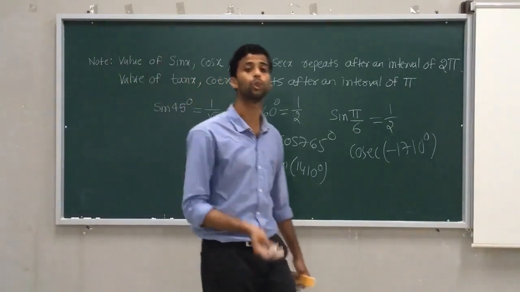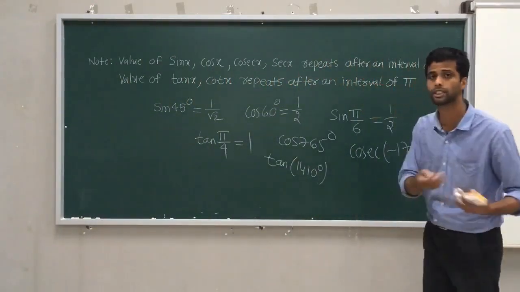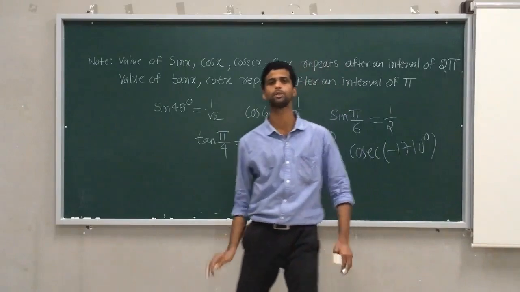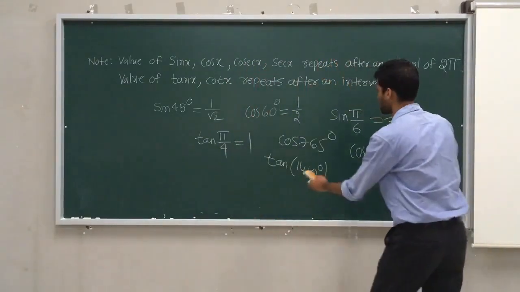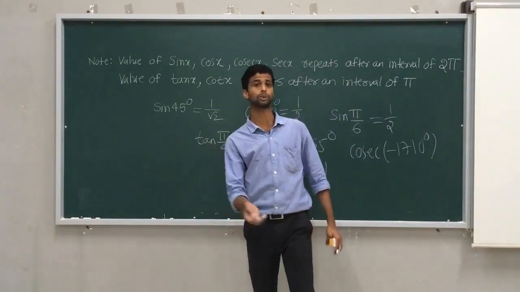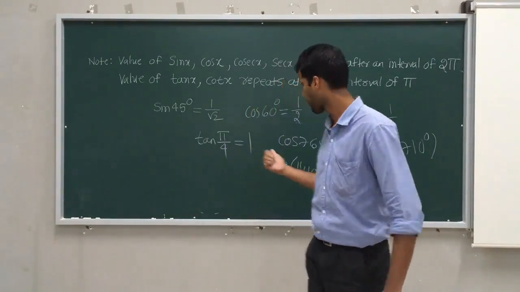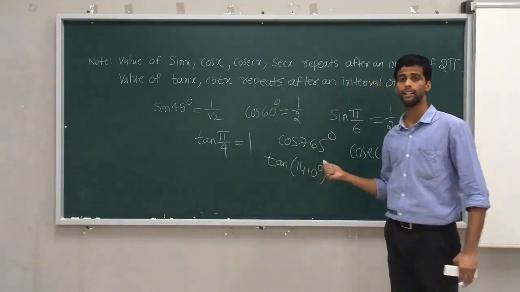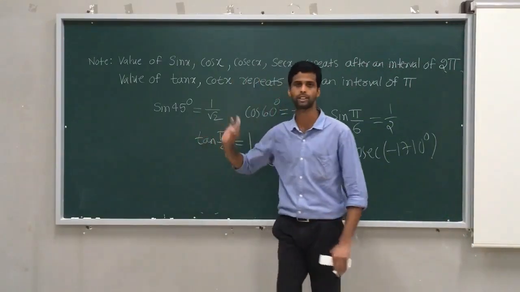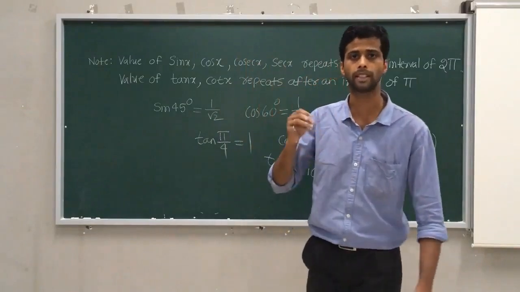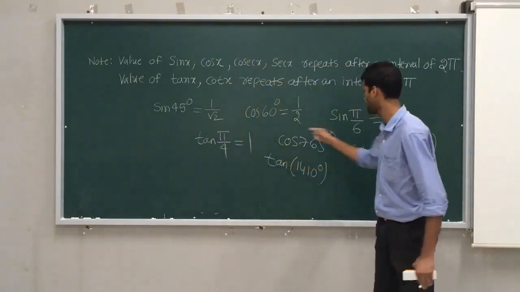But when I ask you what is sin 30, your response is very quick: sir, sin 30 is 1 by 2. Tan 45 is 1. But when it comes to such bigger numbers, how do we answer? These problems will come in a JEE question indirectly. They will never ask sin 40 by 4 options. While solving problems in JEE, you will make use of these things.